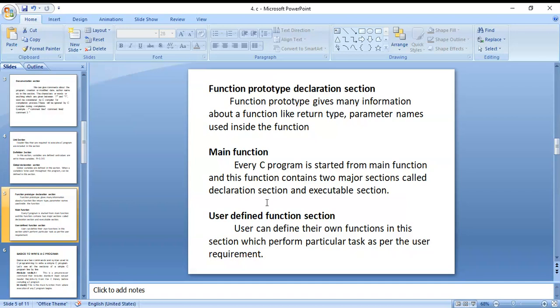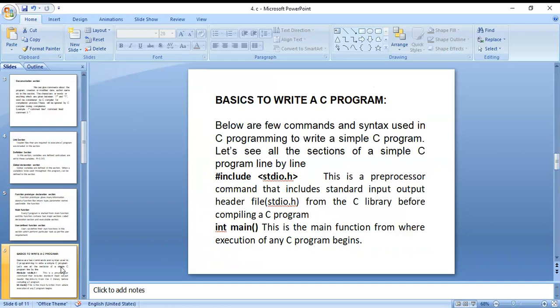In the declaration section, the variables are declared inside that main function. That is the first part, the declaration. Next, the executable section, where the sub programs or sub functions are, and those functions you can mention there. Next, user defined function. A user can define their own functions in this section, which perform a particular task as per the user requirement.